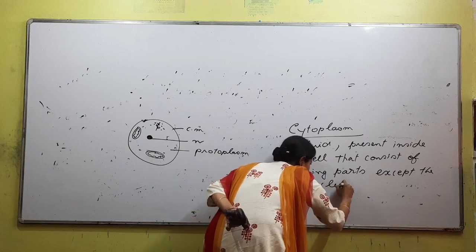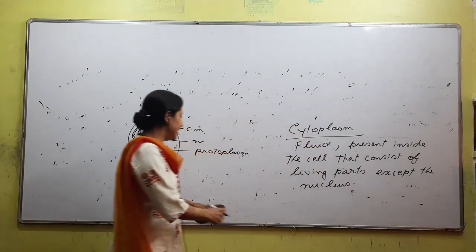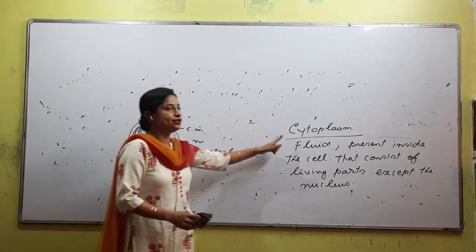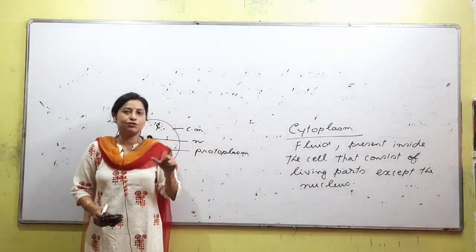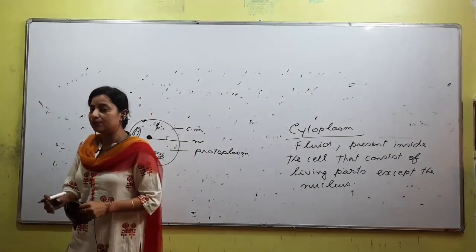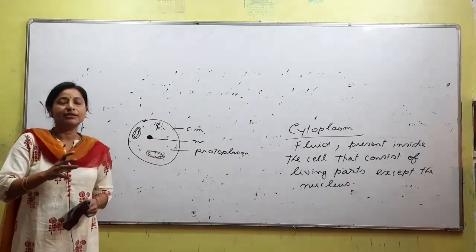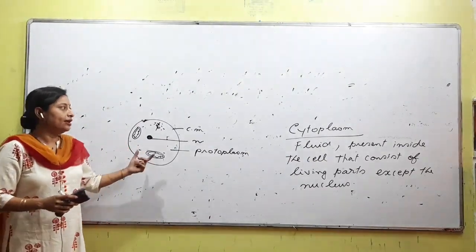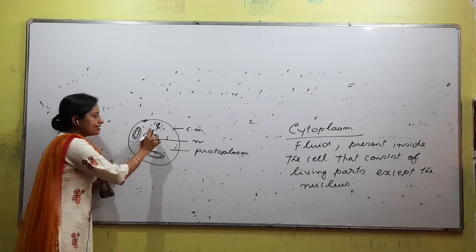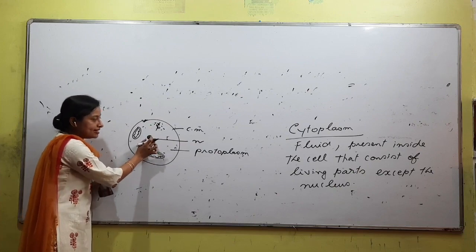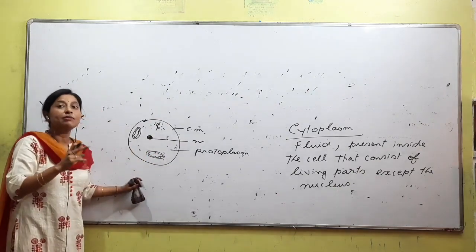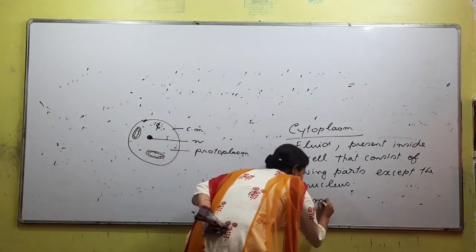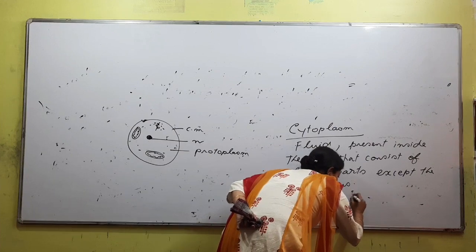Protoplasm includes the liquid, the nucleus, the cell organelles, and the cell membrane as well. But cytoplasm does not include the nucleus. The nucleus is not a part of cytoplasm, right? Another point is the cell membrane is not a part.